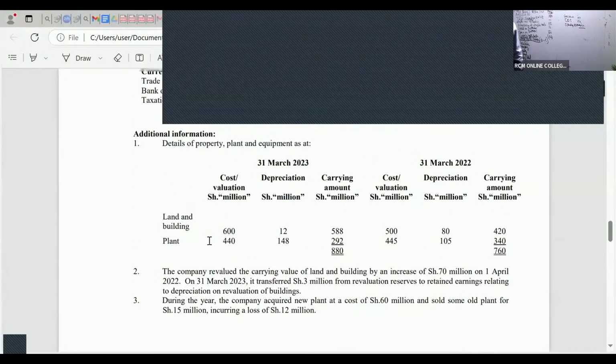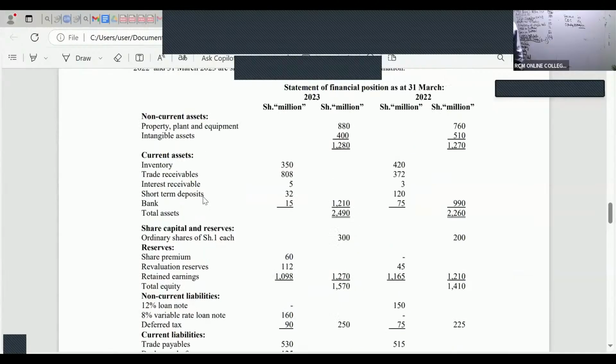Where do we get them? In the balance sheet, in the statement of financial position. When you come to the current assets, we can see our trading receivables. Remember, 2022 is our opening year. 2023 is our closing year. So I'm taking 2022 minus 2023.